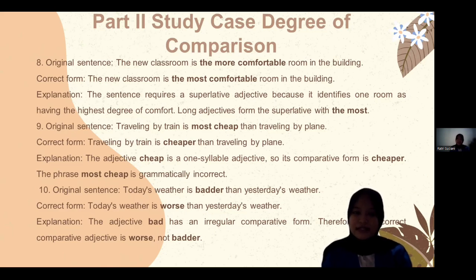And the last, number 10: today's weather is better than yesterday's weather. The correct form is: today's weather is worse than yesterday's weather, because the adjective bad has an irregular comparative form. Therefore, the correct comparative adjective is worse, not better.